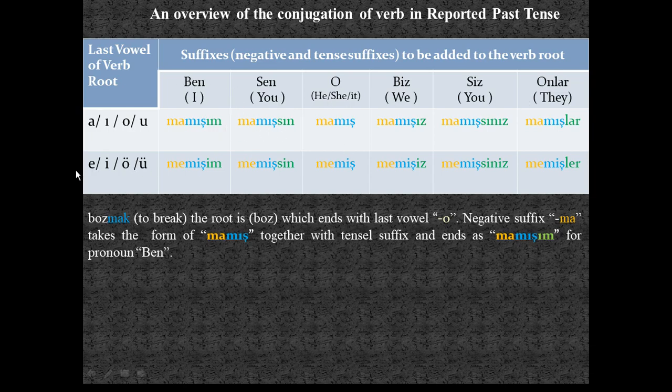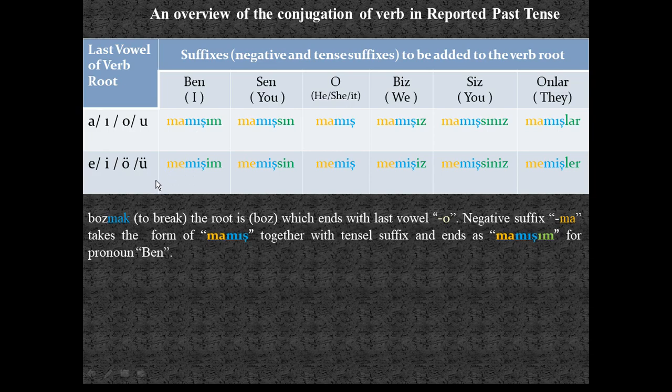And for the second group of vowel letters, this is the two-way vowel harmony rule. In the second line, e, i, ö, ü. For this type, the negative suffix will take the form of me, and the reported past tense suffix miş instead of mış for e, i, ö, ü.